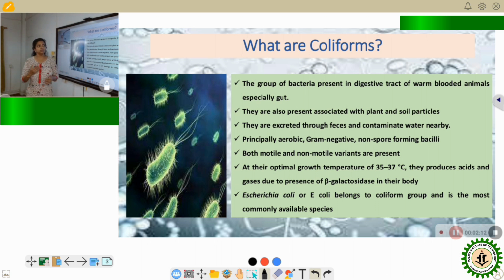Now, when you try to grow them, their optimum growth temperature is around 35 to 37 degrees Celsius, and they possess a particular intracellular enzyme which is beta-galactosidase. Due to the presence of this beta-galactosidase enzyme, they can ferment lactose to produce acid and gas. Among this coliform group, the principal organism of significance is Escherichia coli or E. coli, because it is used as a monitoring microorganism in food systems.